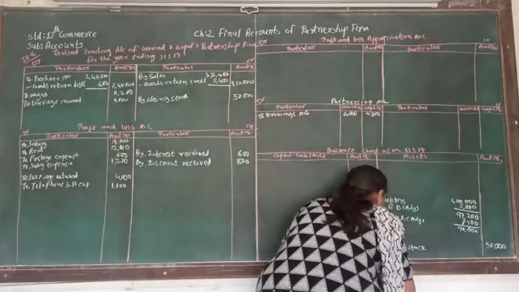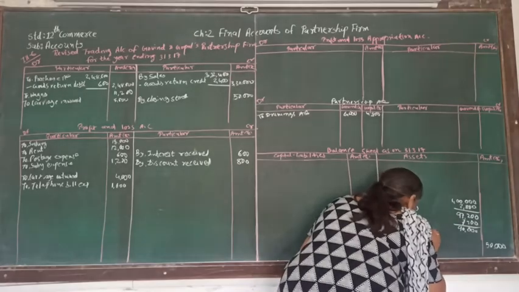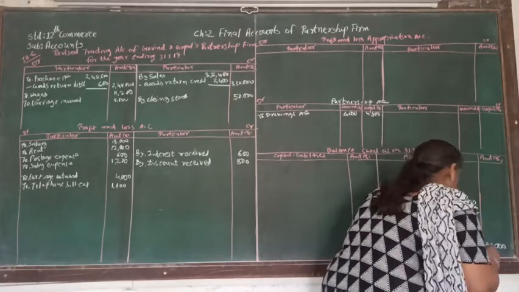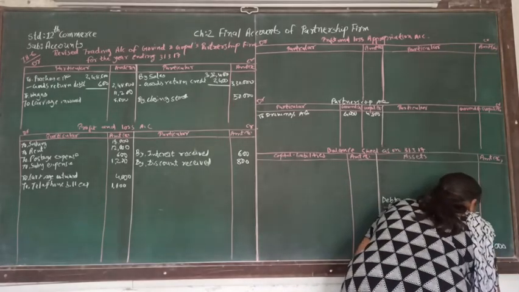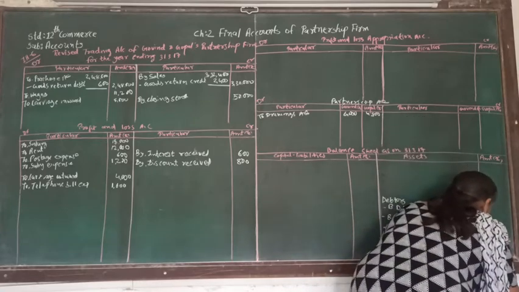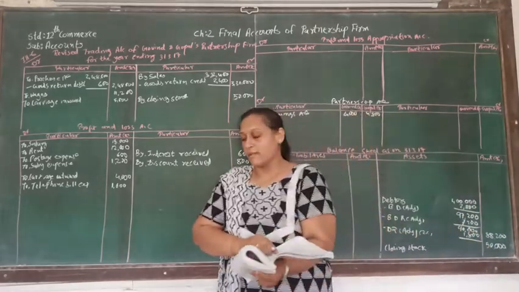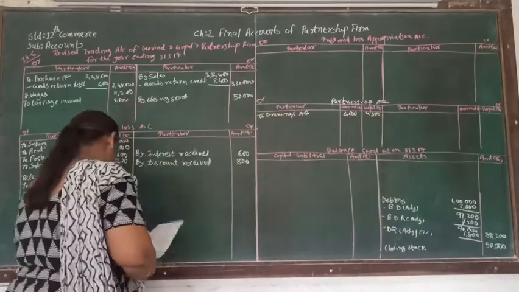So that will be 2% of 90,000, 1,800. So balancing amount will be 88,200.